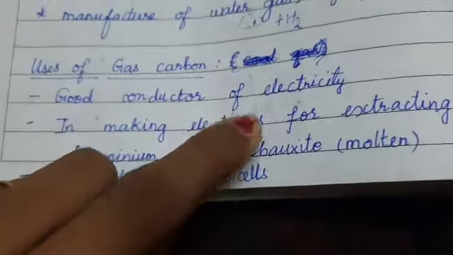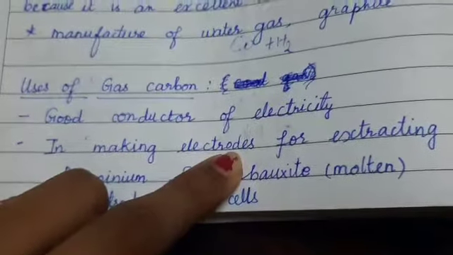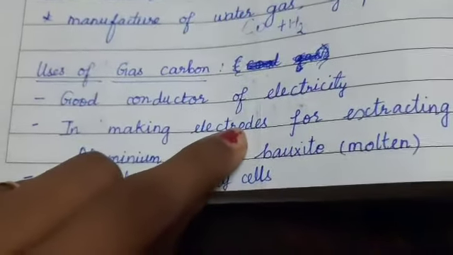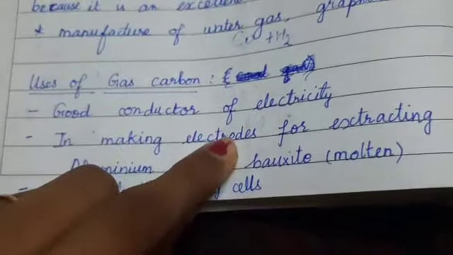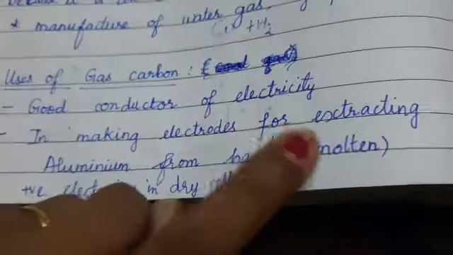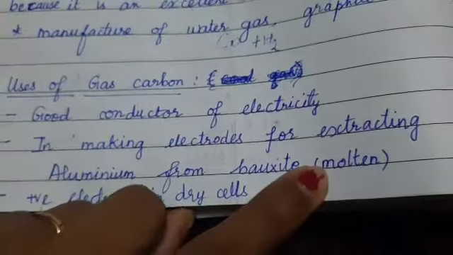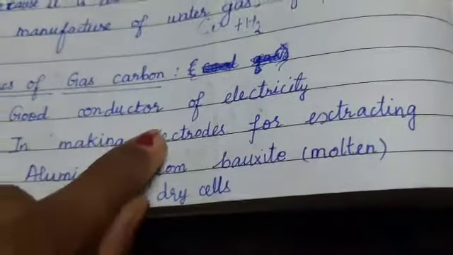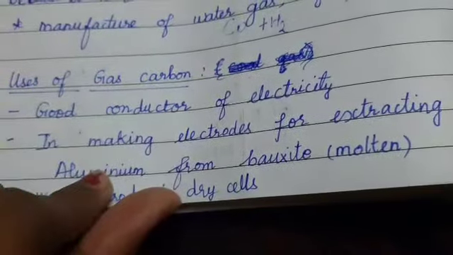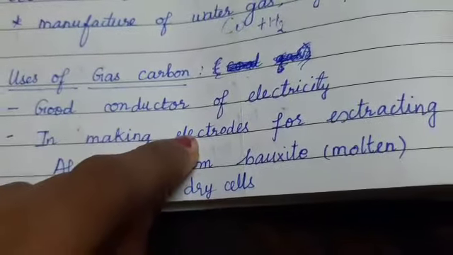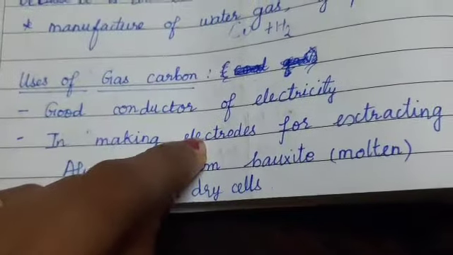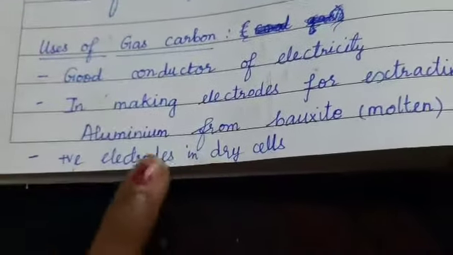What is an electrode? An electrode is nothing but a metal which is a conductor and capable of carrying electricity to it when immersed in water. Okay, so when bauxite is in molten state, it is in the liquid condition. So I can use electrodes to extract aluminium. Electrodes are the materials used for conducting electricity when immersed in a solution.